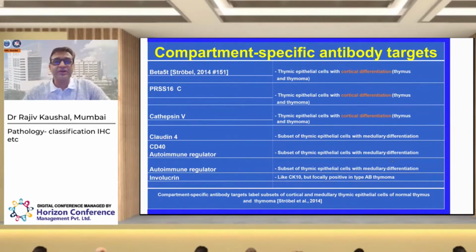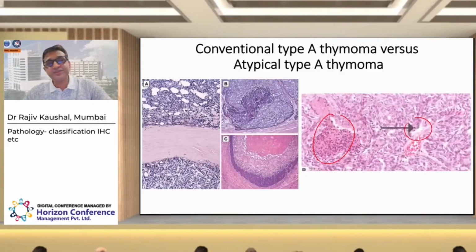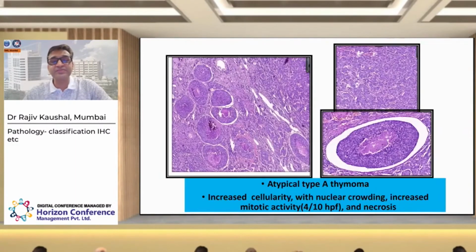Another diagnostic challenging category is the thymoma which shows some atypical features, maybe in the form of necrosis or increased mitotic activity. So there is a new diagnostic term which has been put in the WHO, that is atypical thymoma, for this. So these cases morphologically are still thymoma, but not sufficient to put into the diagnostic category of thymic carcinoma.